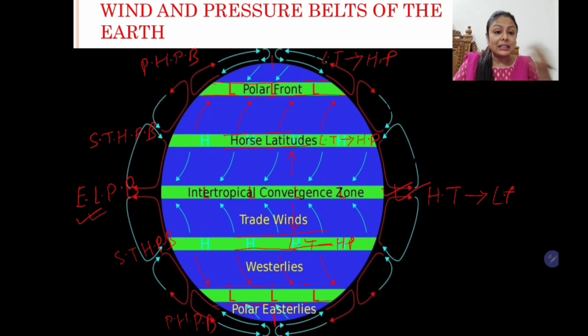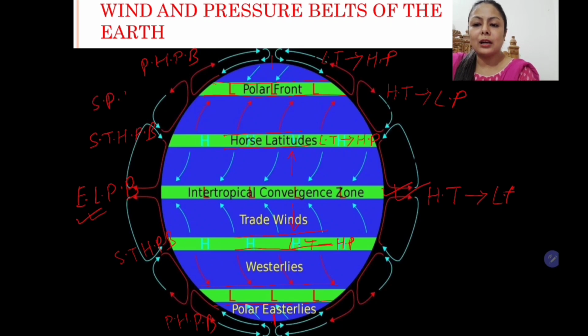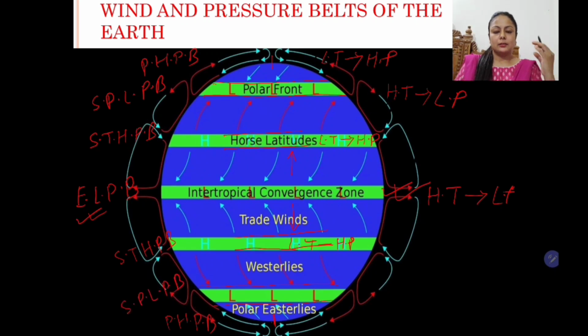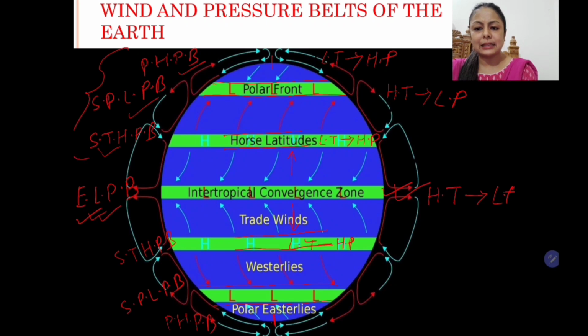Now students, if we move in between, in this region, the subpolar region, the temperature will be comparatively higher. So high temperature will give rise to low pressure, and this will be called subpolar low pressure belt. So children, here also in the southern hemisphere, subpolar low pressure belt. This is how the 7 pressure belts are there. Sometimes we also say there are 4 pressure belts, that is 1, 2, 3, 4, because these 3 belts are common in the southern hemisphere also. So somewhere you will find written there are 4 pressure belts, and somewhere 7 pressure belts. So both are correct in their own sense.